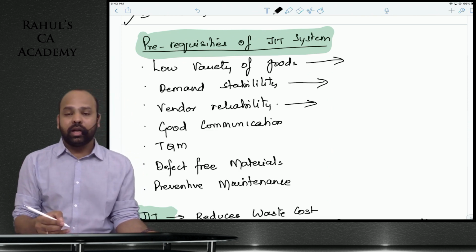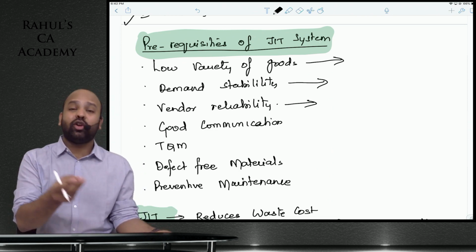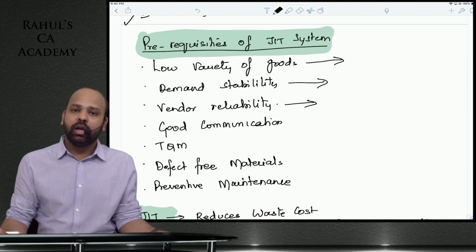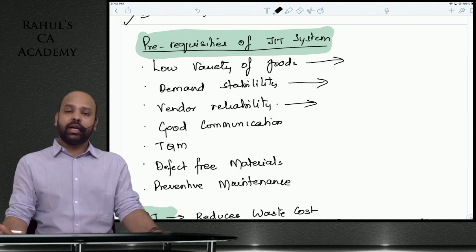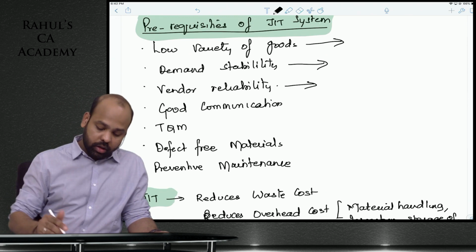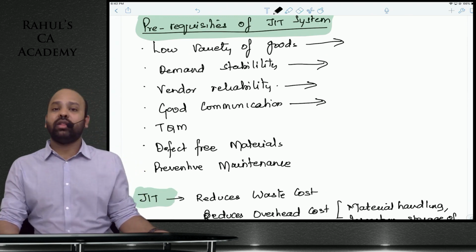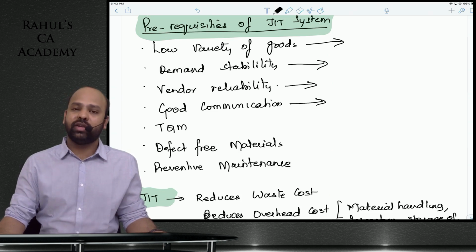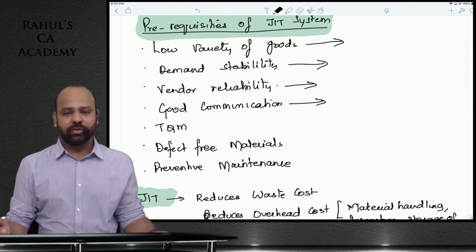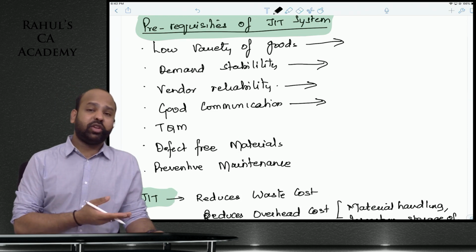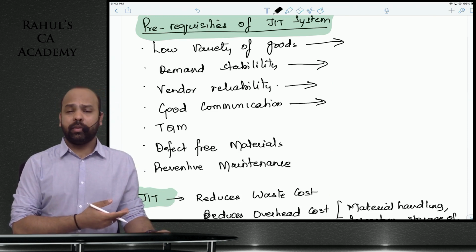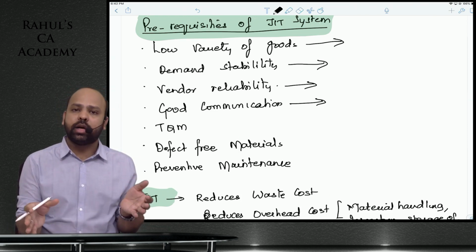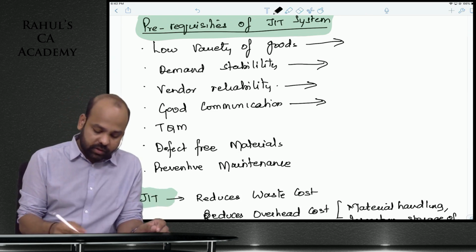Vendor reliability. What if your supplier does not supply the raw material at the right time? If the vendor is not supplying the raw material at the right time, obviously you will end up losing a lot of money. Good communication systems within the organization, and good information systems also. Obviously, how will the information be passed on from one department to the other? There are strict deadlines to be met here, so there has to be proper communication systems.